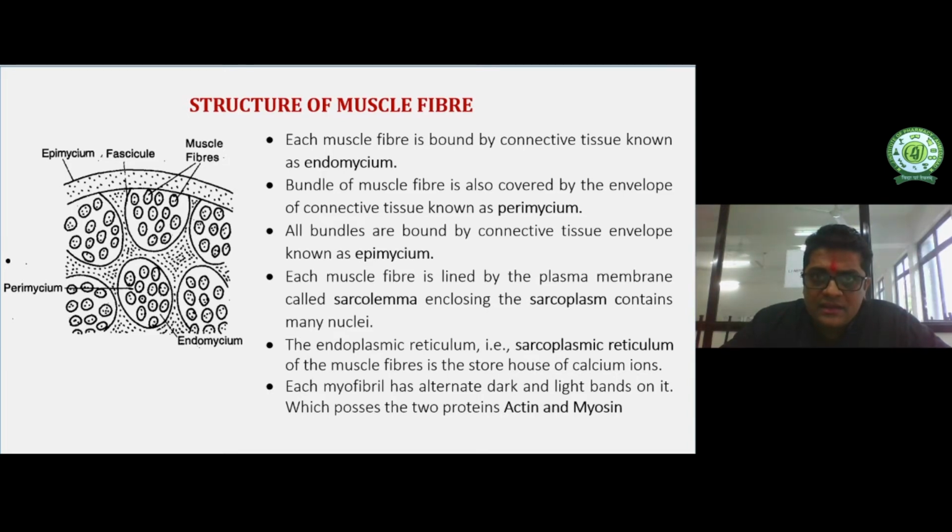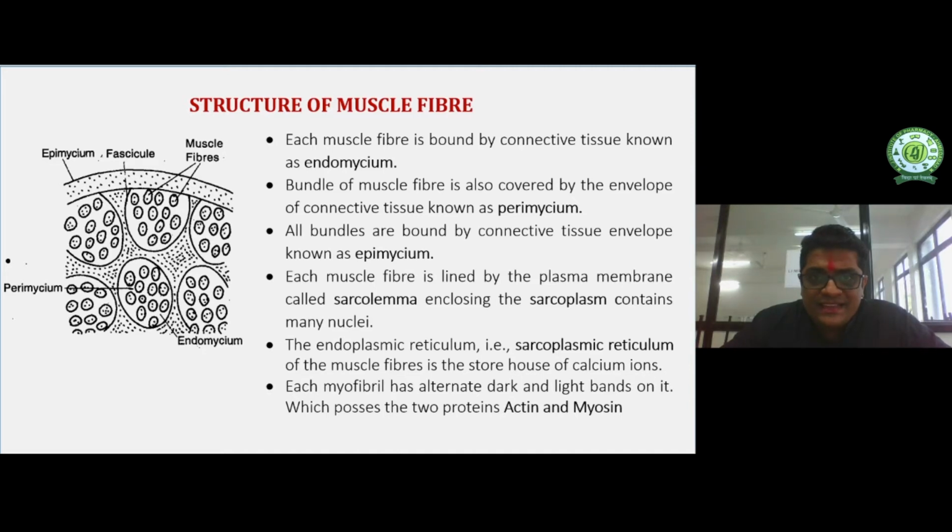The fluid content present in the cell is the cytoplasm; in skeletal muscle, it is known as the sarcoplasm. The endoplasmic reticulum in skeletal muscle is known as the sarcoplasmic reticulum, and it stores calcium. This calcium is responsible for muscle contraction.